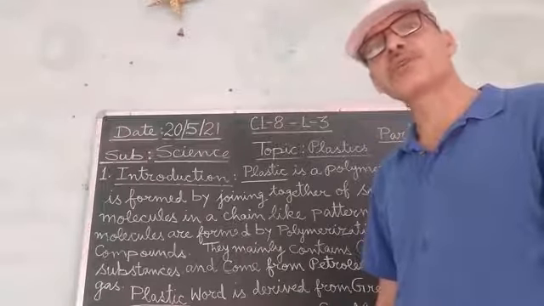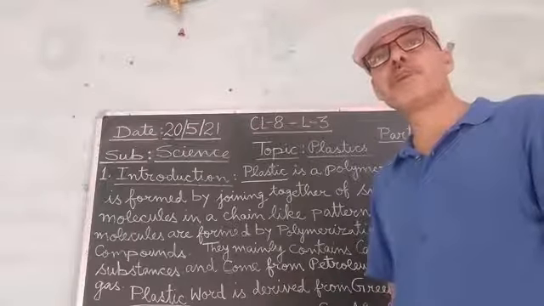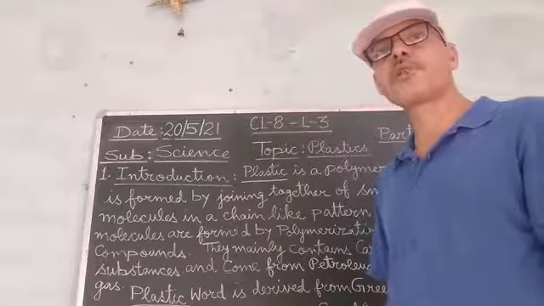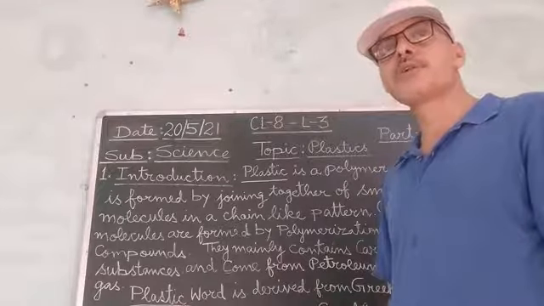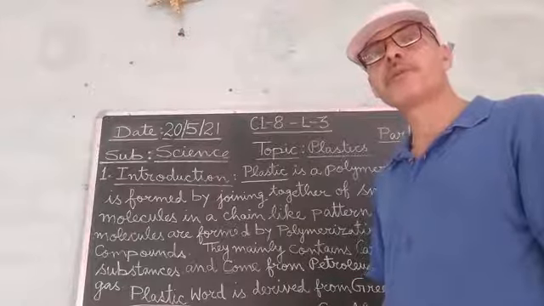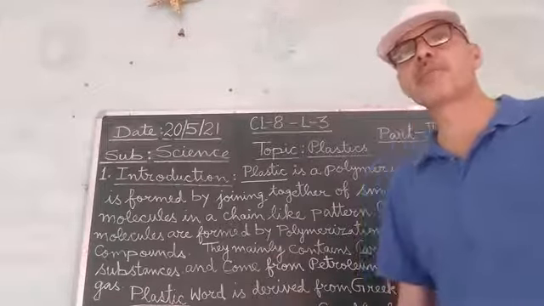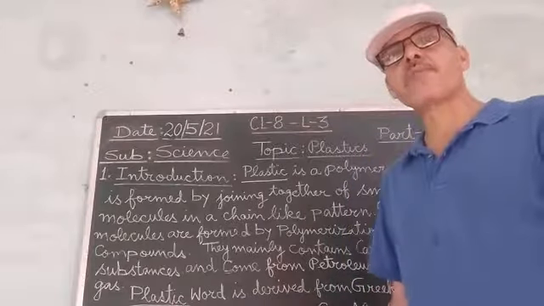So these are some of the important characteristics of the second type of plastic, which is called the thermosetting type of plastic. Now, the major examples of thermosetting type of plastic are bakelite and melamine. Bakelite and melamine are the major examples of thermosetting plastics.